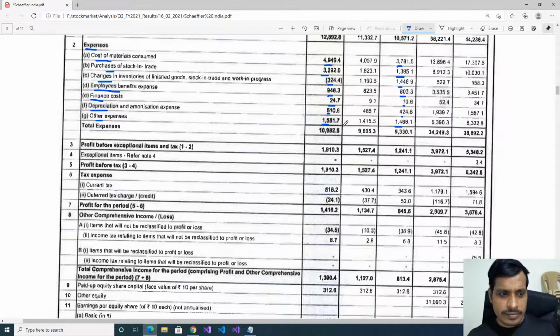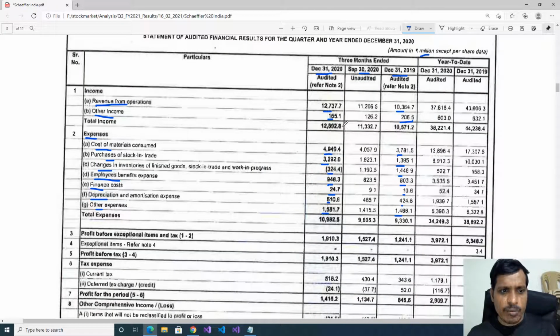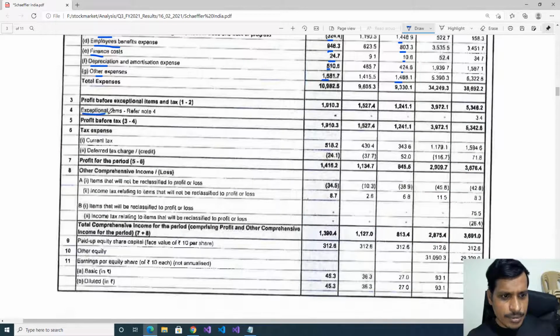We'll ignore it. What we understood based on revenue from operations and expenses. Revenue from operations increased from 1036 crores to 1273 crores. Here cost of material consumed increased from 378 crores to 494 crores. Here employee benefit expense is important. Employee benefit expenses increased from 80 crores to 94 crores. Finance cost increased from 1 crore to 2.4 crores. But here they are paying very little interest. That means this company is a zero debt company. Later here we don't have any exceptional items.